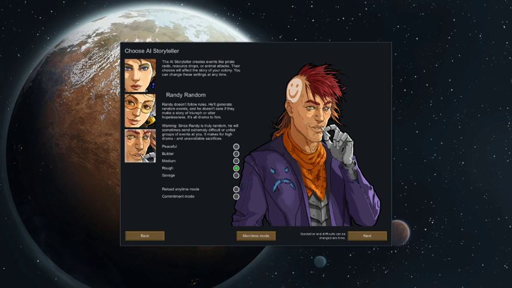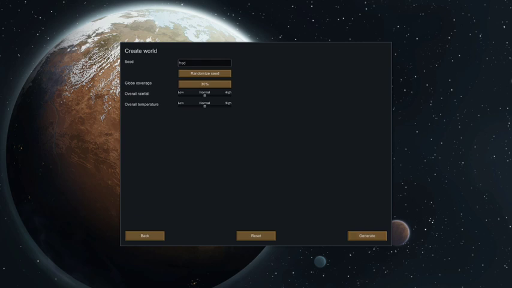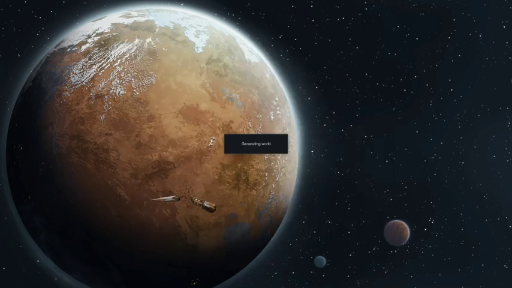Anyway, we are going to play commitment mode as well. So if we die, that's it. That's the end. We have to restart again. You can't reload from a previous save once you're done. Right, I don't really know any good seeds, so it's a bit of a hit and miss. I might just generate one, see what happens. I mean, I've only picked 30% anyway.